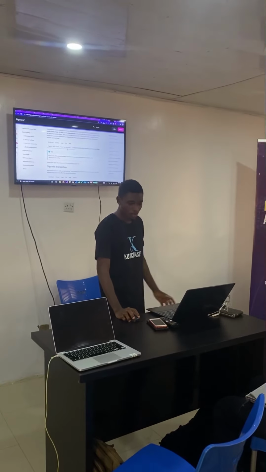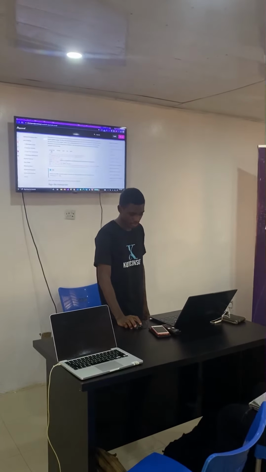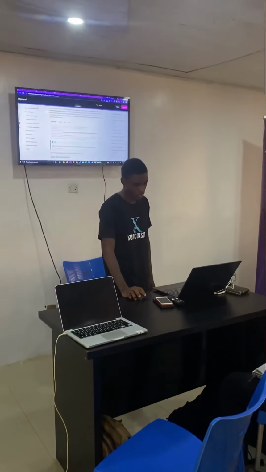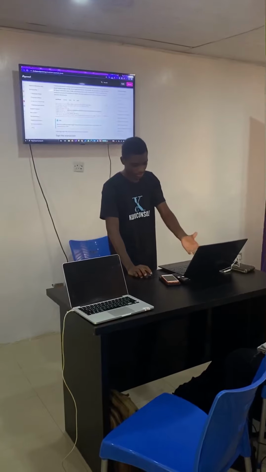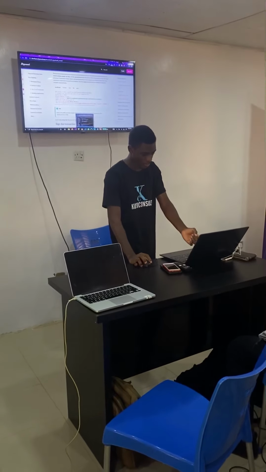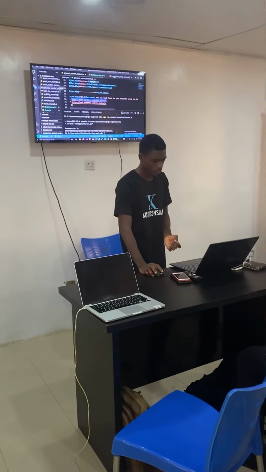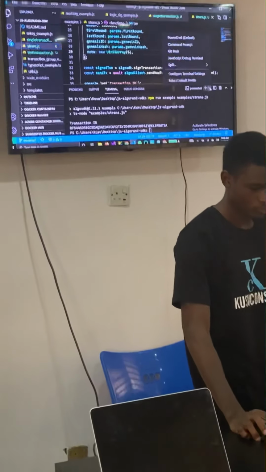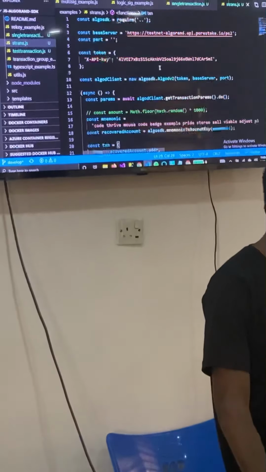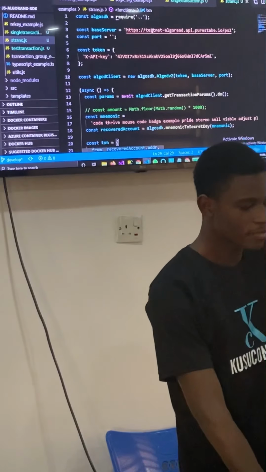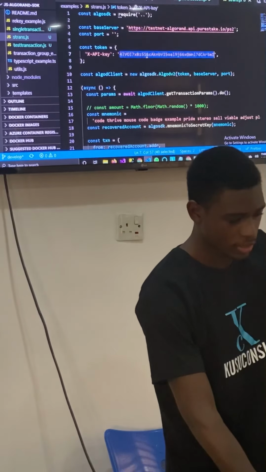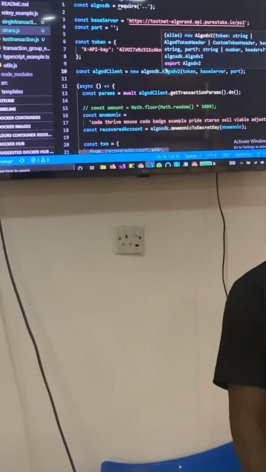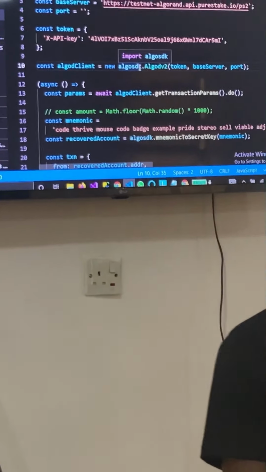Okay, so on the Go command line, this is how we can perform transactions. Constructing the transaction. So we go to our parameters, like I demonstrated here. Let me go back to the code snippet. So we have our base server, we have our token, we have our Algorand, making use of the Algorand SDK to perform what we call instantiation.